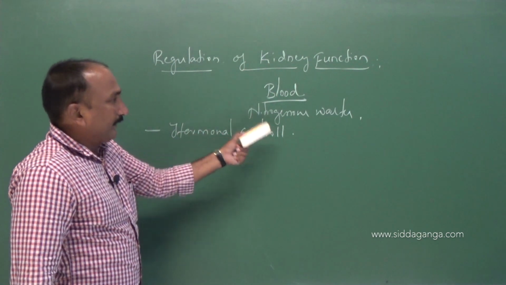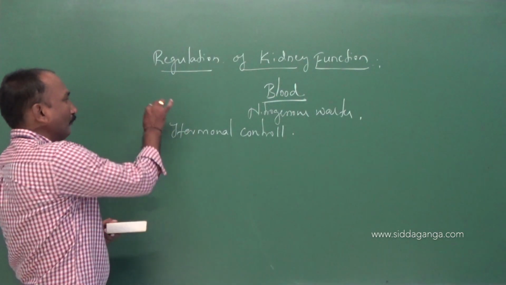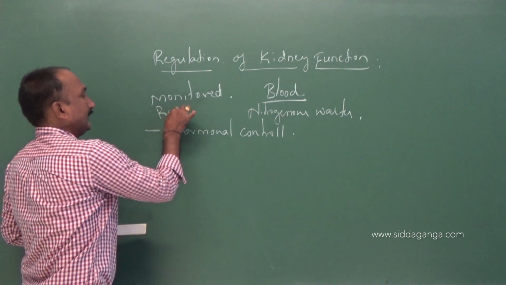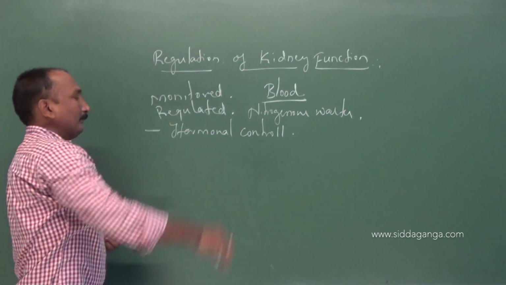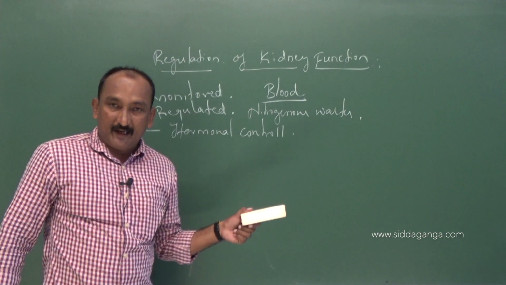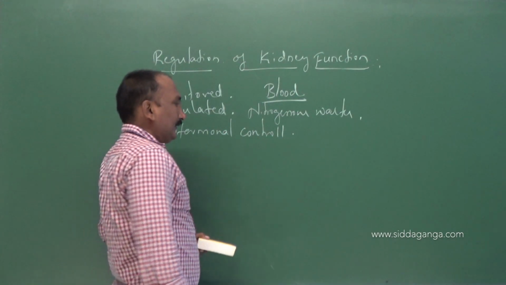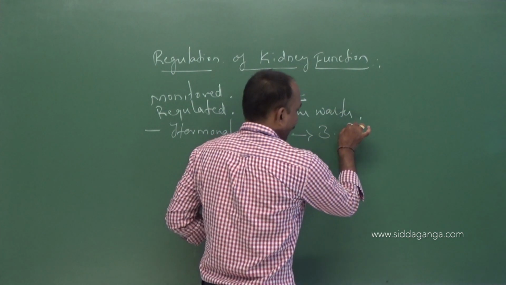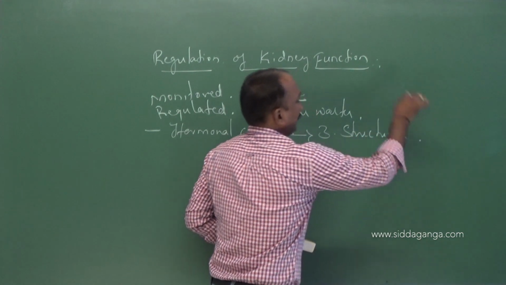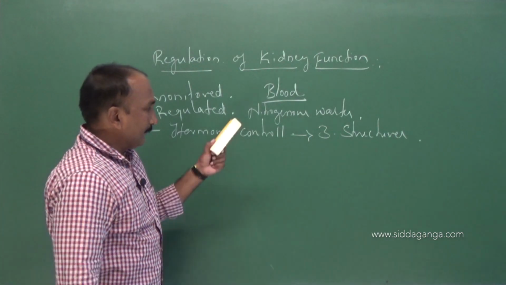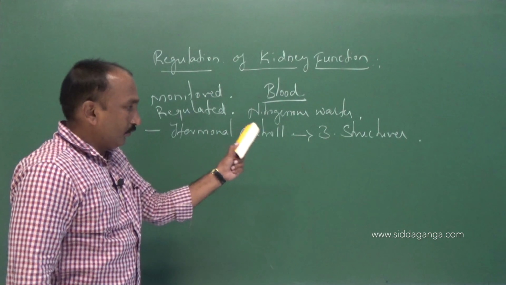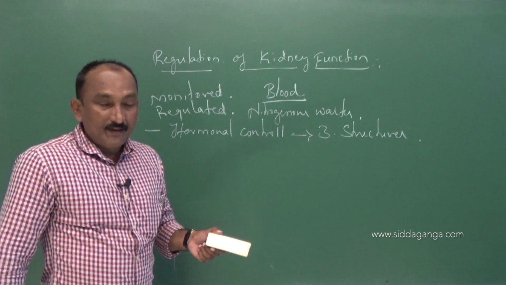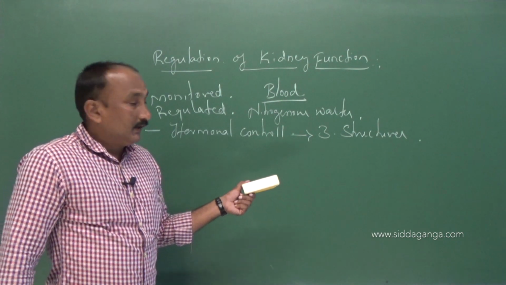So the effective functioning of the kidney is monitored and regulated by the hormonal control mechanism, with the involvement of three distinct structures within the human body. So what are those three structures? Let us know one by one.